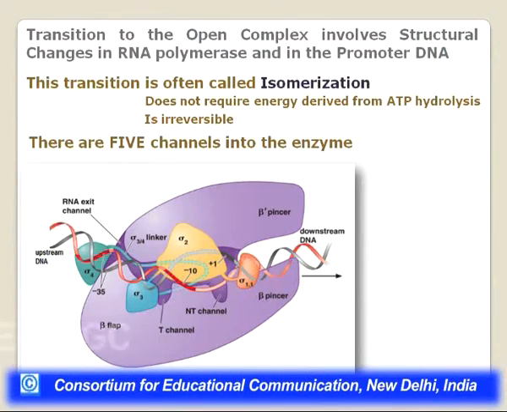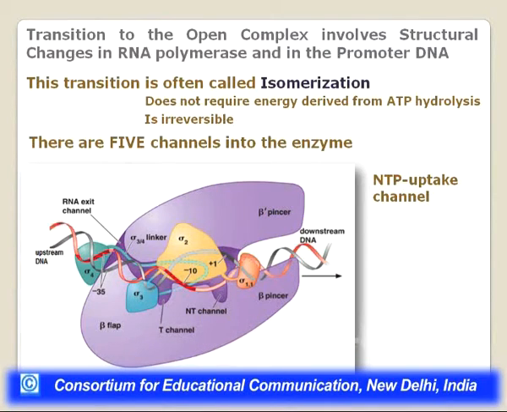Now to understand these structural changes, we must understand the structure of the RNA polymerase, how it is sitting on the DNA, and how the closed promoter complex then converts into the open promoter complex. There are 5 channels in the enzyme and we will talk about them. One is the NTP uptake channel. So you can see the structure of the RNA polymerase.